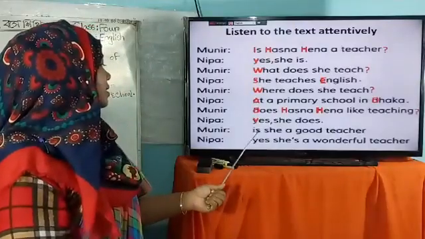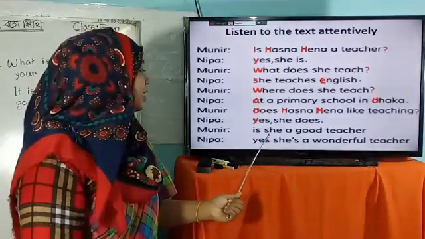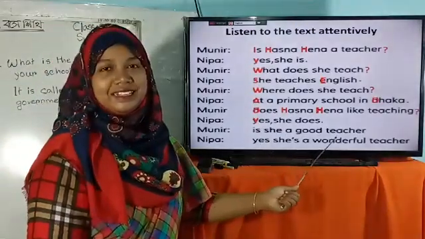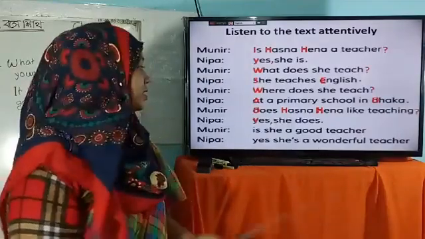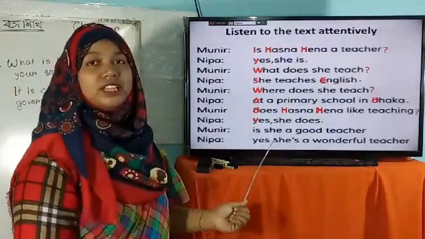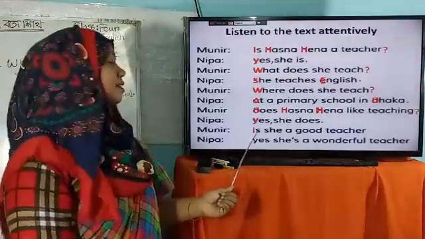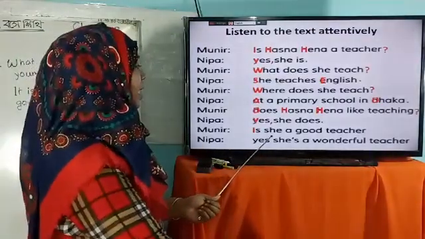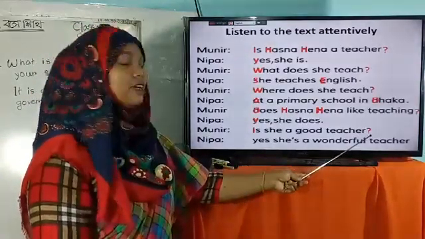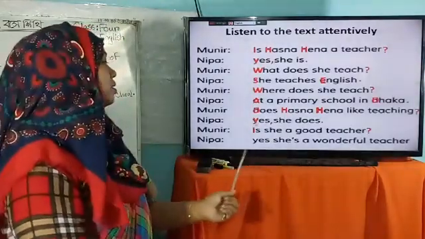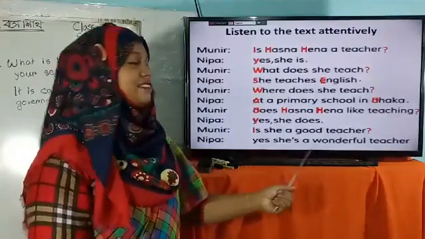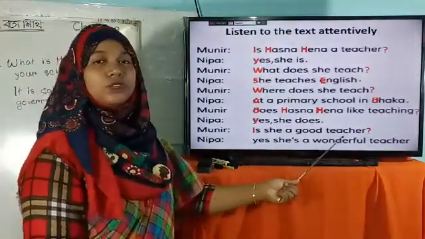Then next sentence, Munir says, is she a good teacher? Is she a good teacher? It's a question, and at very first we have to use a capital I. Capital I, and at last we have to use a question mark so that it makes a sentence. Is she a good teacher?